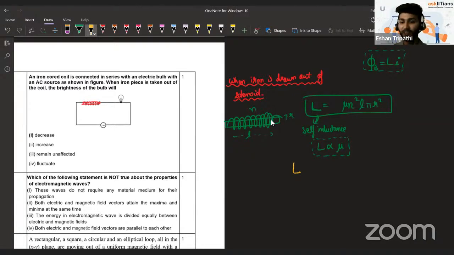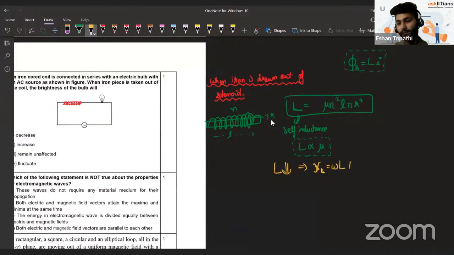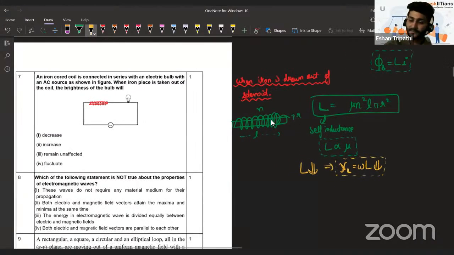Isn't it going to decrease? If the iron is drawn out, permeability is going to decrease because iron gives its own permeability to it. So what is iron? A ferromagnetic material. It basically magnetizes to increase the magnetization. So self-inductance is going to decrease in this case. And if the self-inductance decreases, you can imagine the reactance of the inductor, which is omega into L, also is going to reduce. And then you can do the math and find out the current. Brightness of the bulb depends upon current.